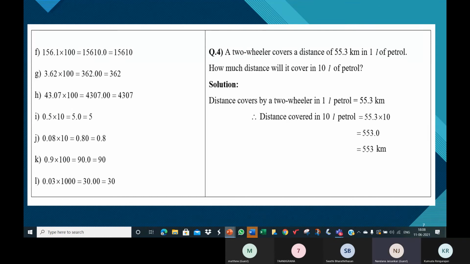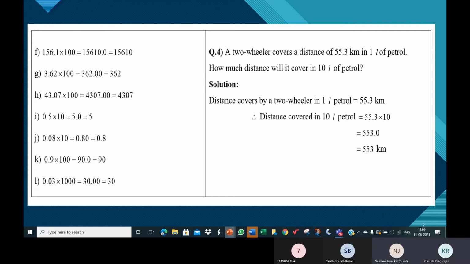Shall I tell? Yes. 136.1 into 100 is equal to. Ma'am, first we should not see the decimal point. Ma'am, when we multiply this, we'll get 150,610.